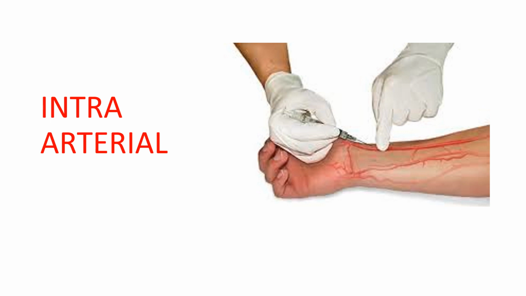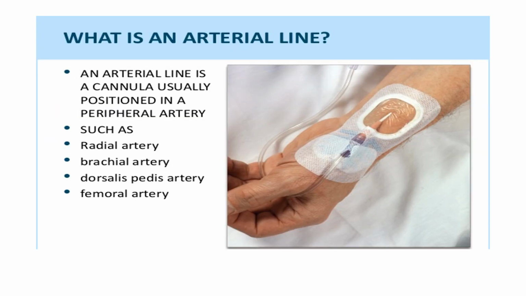Intra-arterial, injecting the drug into the artery. What is an arterial line? An arterial line is nothing but a cannula placed in position in a peripheral artery such as the radial artery, brachial artery, dorsalis pedis artery and femoral artery. I hope you all know these arteries as you're fresh from anatomy. So any cannula placed in these arteries is called an arterial line.